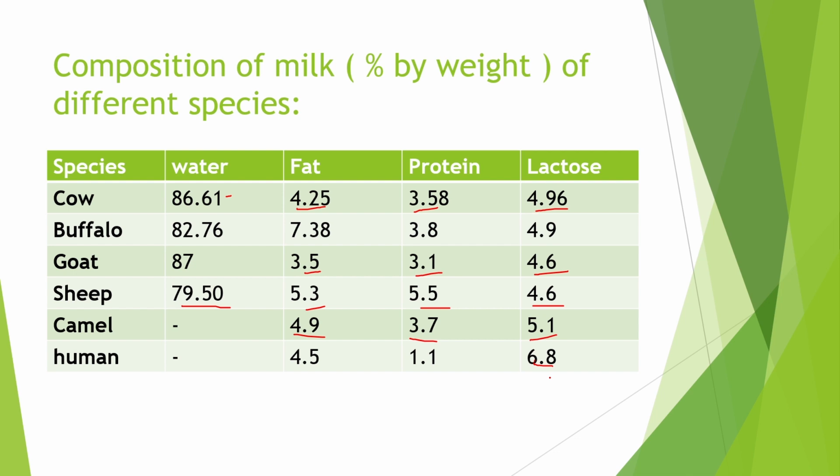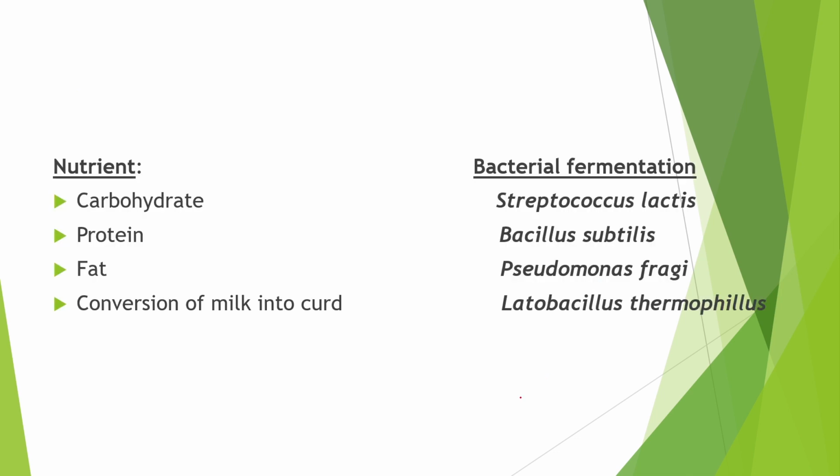The next topic is about nutrients and their bacterial fermentation. The carbohydrate fermentation occurs with the help of bacteria Streptococcus lactis. For protein fermentation, Bacillus subtilis bacteria is used. For the fat fermentation, Pseudomonas fragilis is used. And the bacteria responsible for the conversion of milk into curd is Lactobacillus thermophilus.